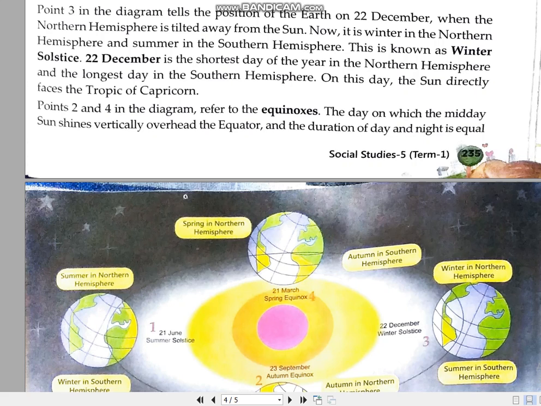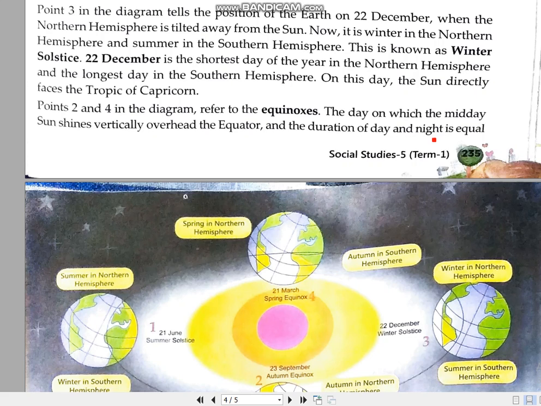In the previous session, I explained to you about the solstice. Solstice is the position of the Earth when the sun's rays fall directly upon the Tropic of Cancer in the northern hemisphere or the Tropic of Capricorn in the southern hemisphere. Today, I am going to explain equinoxes.